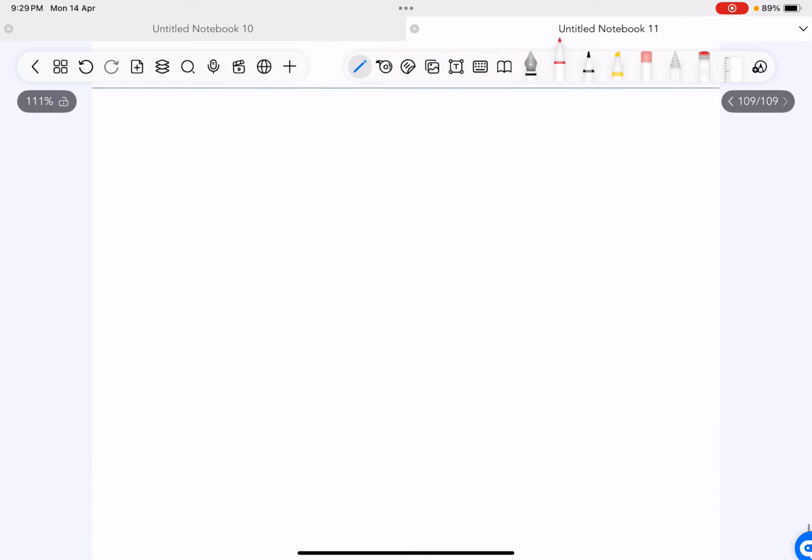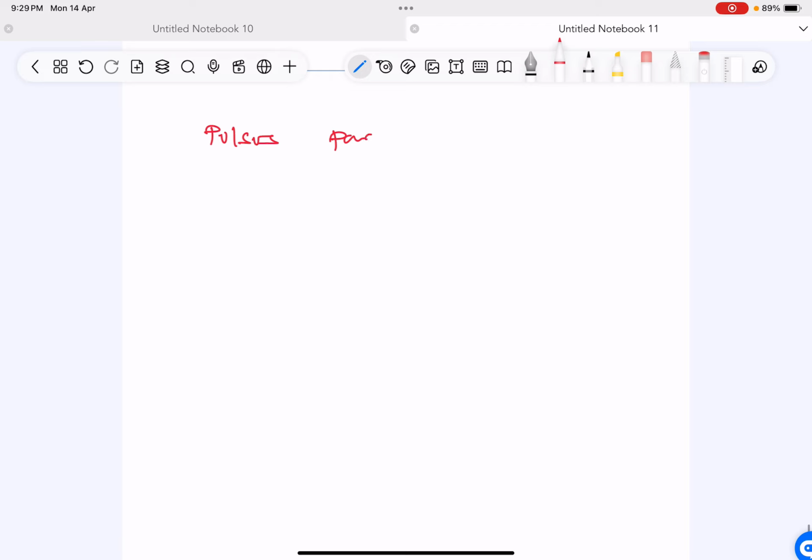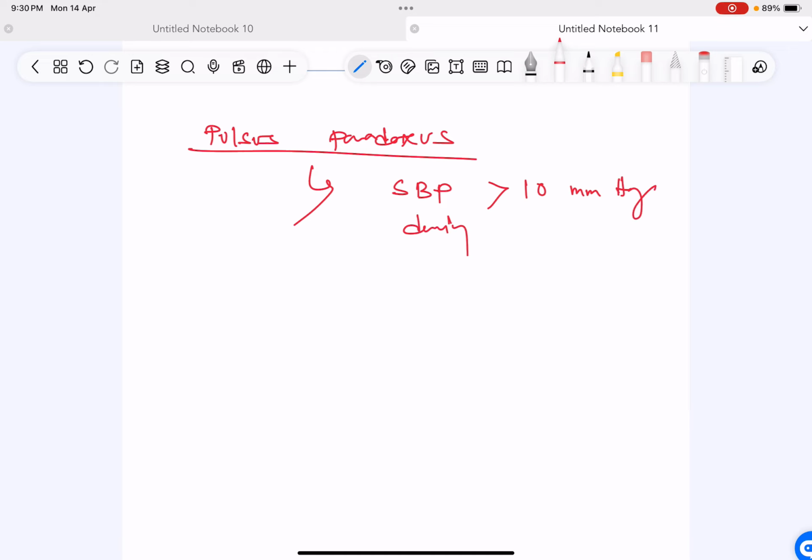The third option, Pulsus paradoxus. Pulsus paradoxus is a condition where there is a drop in the systolic blood pressure of more than 10 millimeter of mercury during inspiration.